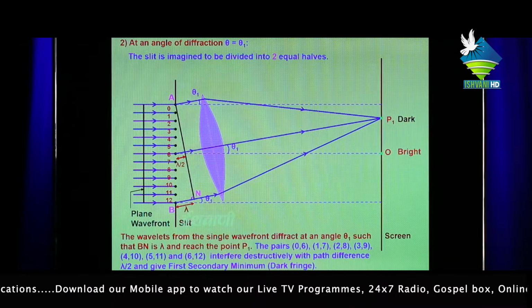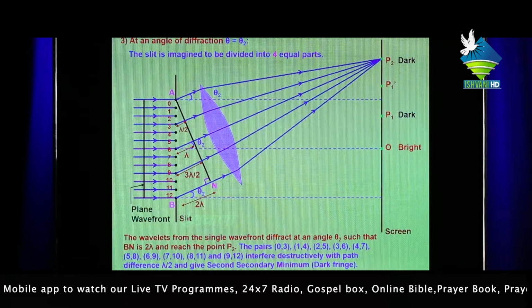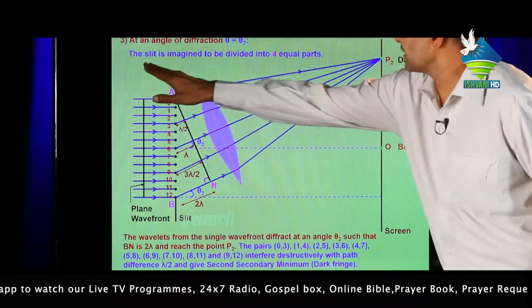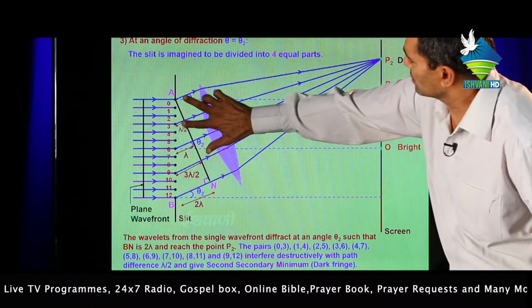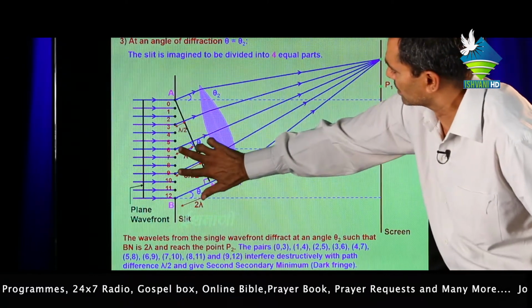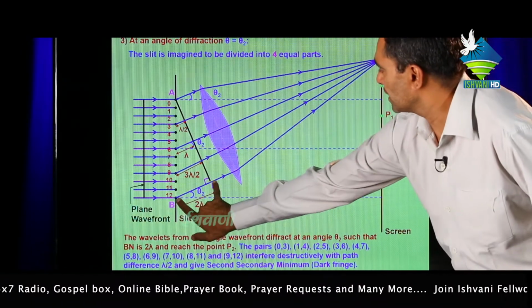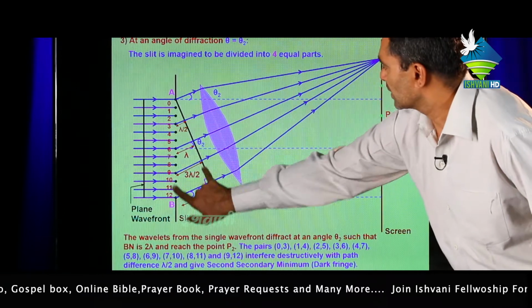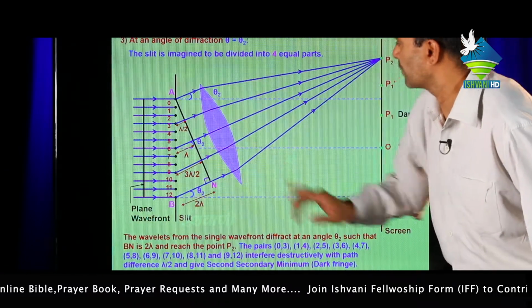Now diffraction of light at angle theta equal to theta 2. The slit is imagined to be divided into 4 equal parts. This is the first part, this is the second, this is the third, and this is the fourth. Then BN is 2 lambda, this is lambda upon 2 and this is 3 lambda upon 2.